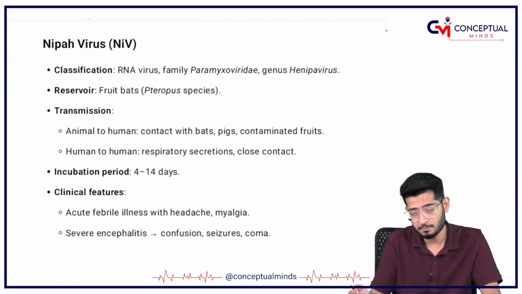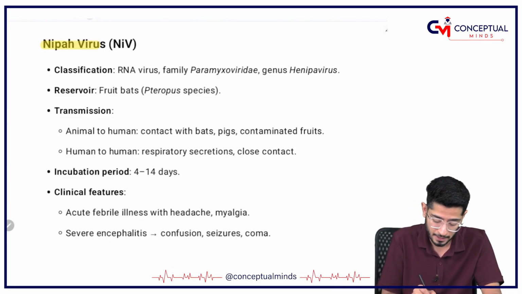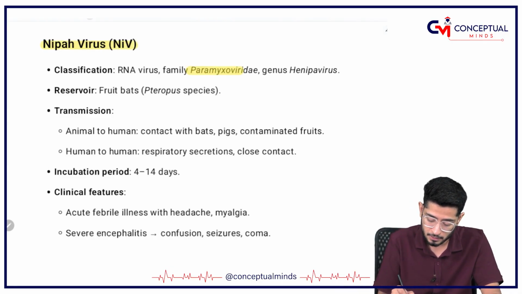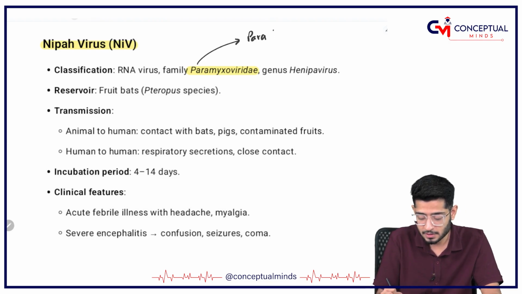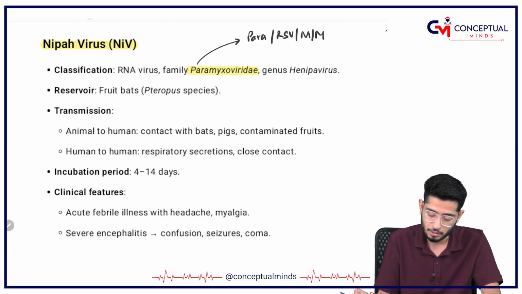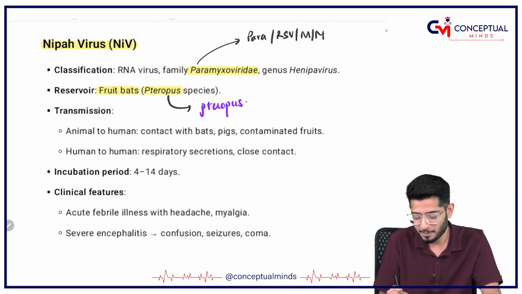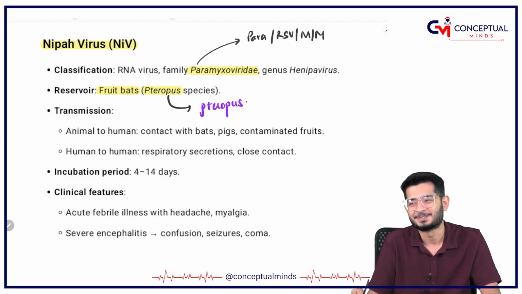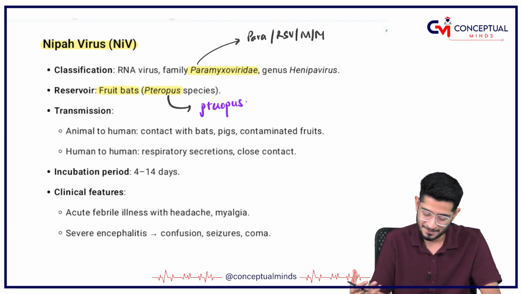Coming on to the second part of this video, that is the Nipah virus, and remember this belongs to Paramyxoviridae. So just like your paramyxovirus, your RSV, your mumps, your measles, this also belongs to the same family, my dear friends. Remember, Paramyxoviridae, the reservoir is the fruit bat, or you call it Pteropus species. Bats are actually called Pteropus only.